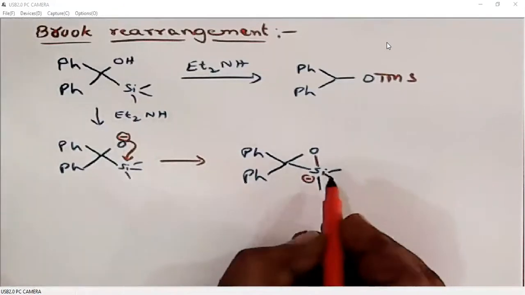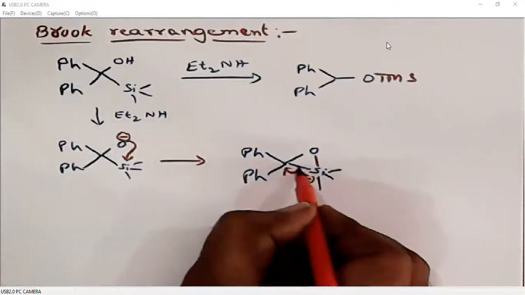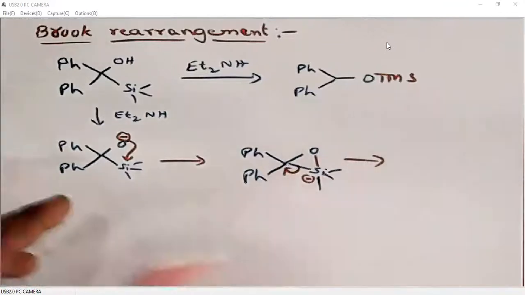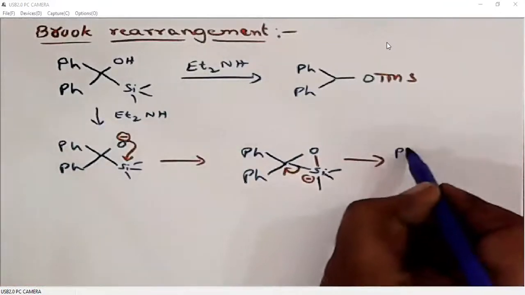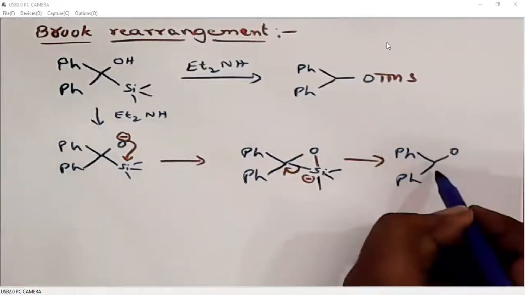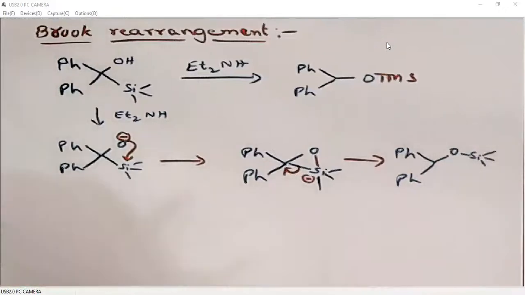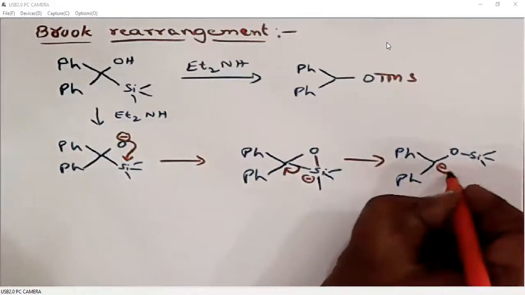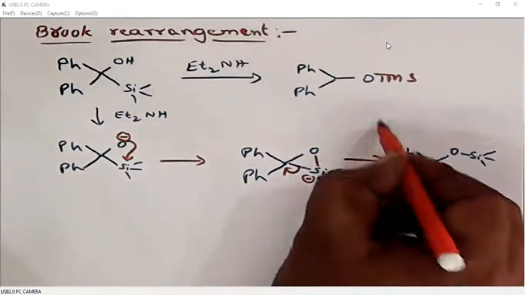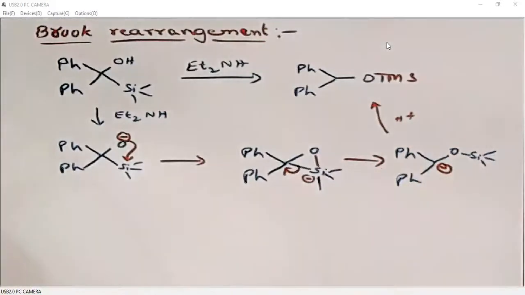Now this three-membered ring will break down in such a way that this bond pair of electrons will be transferred towards carbon. During this process, what is happening? Silicon is completely transferred to the oxygen and carbon is gaining a negative charge. Of course, after protonation, this carbon gets a proton.